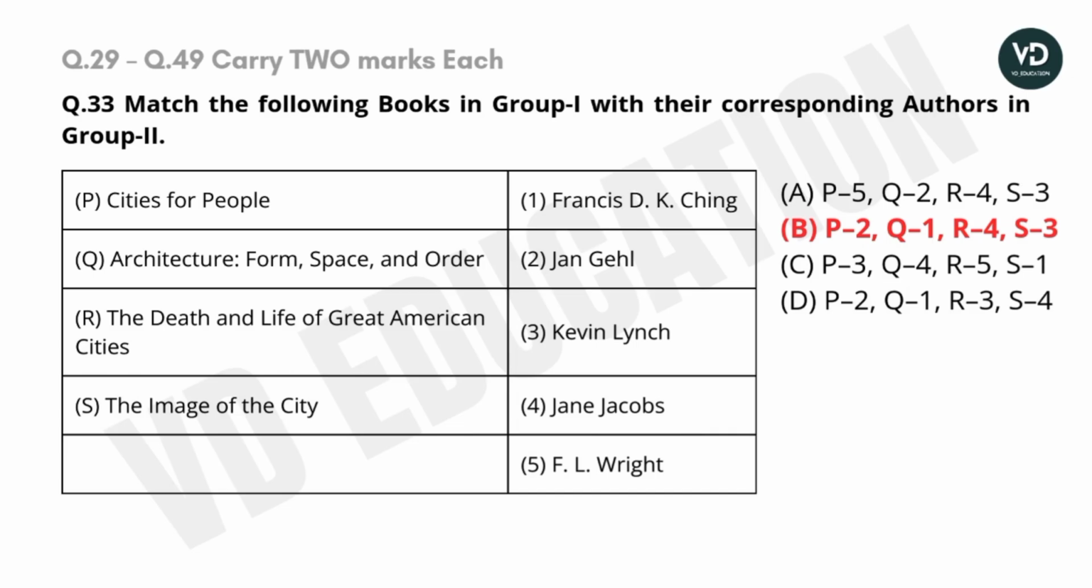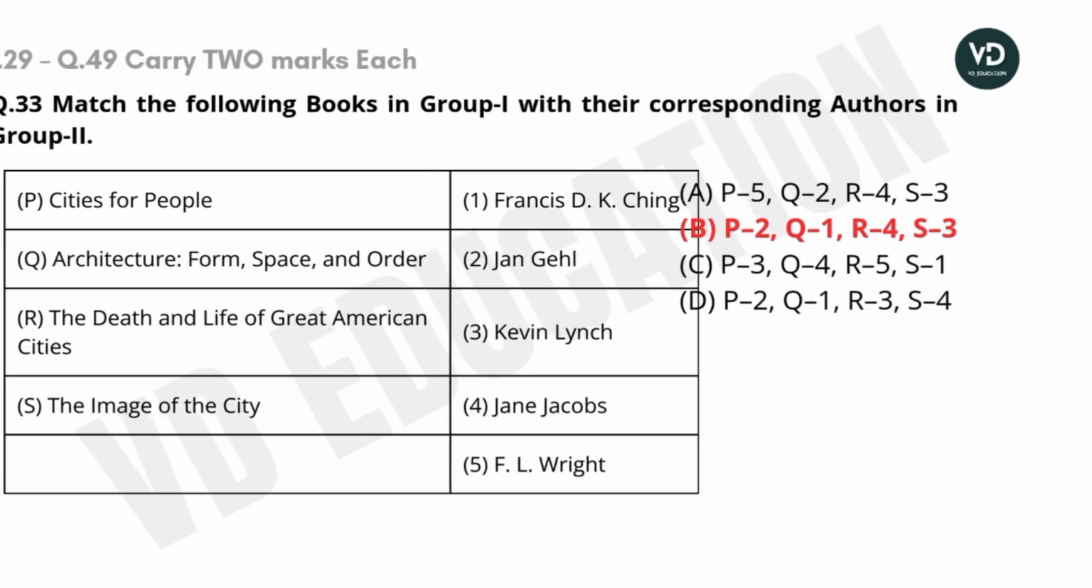Question number 33. Match the following books in group 1 with their corresponding authors in group 2. Options they have provided: P. The City for Pupil, Q. Architecture, Form, Space and Order, R. The Death and the Life of a Great American City, S. The Image of the City. And their corresponding authors they have provided: first is Francis D. K. Ching, second Jan Gehl, third Kevin Lynch, fourth Jane Jacobs, fifth Frank Lloyd Wright. They have provided 4 options where B is the correct option.